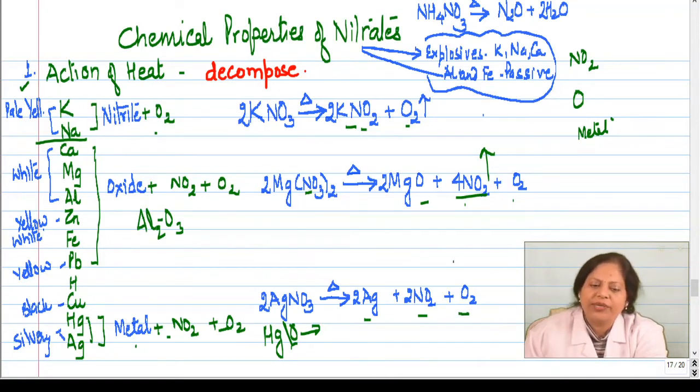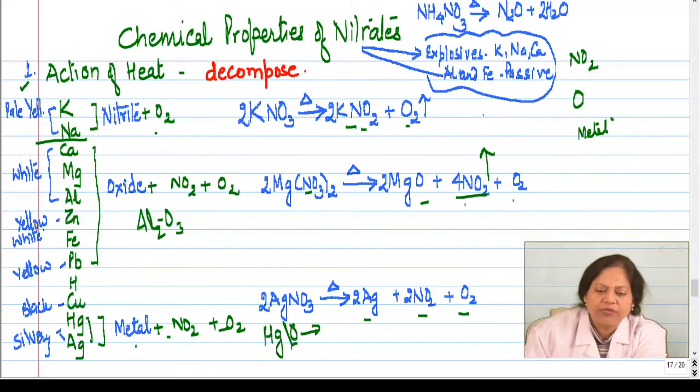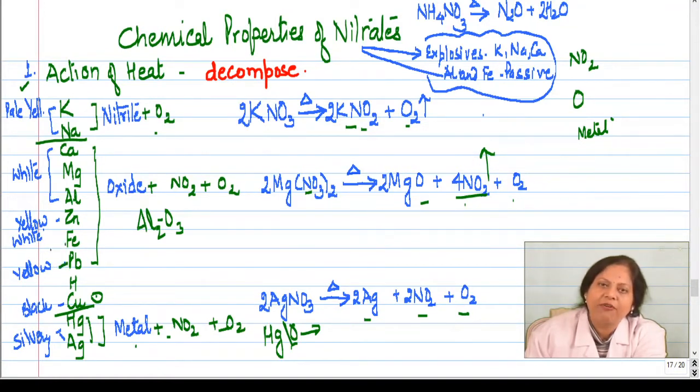Right? So the question can be asked, children, what happens when silver nitrate is heated? Now there are colors also. When silver nitrate is heated, you will get silvery white metal. If you heat mercury nitrate, you will again get silvery white metal. If you heat copper nitrate, you are going to get copper oxide, and that copper oxide has black color. Then lead will give you yellow color. Iron will form iron oxide. Zinc will form zinc oxide.